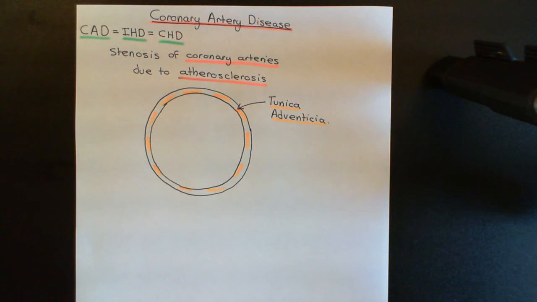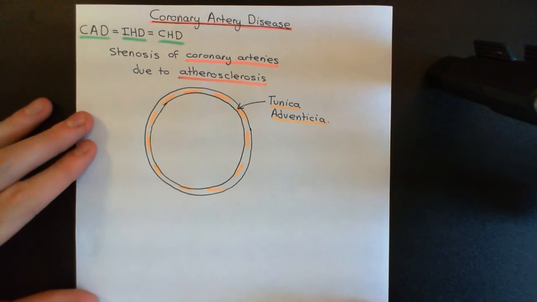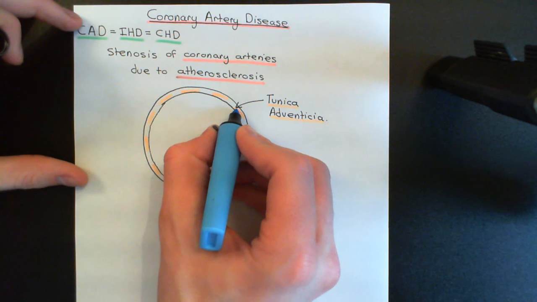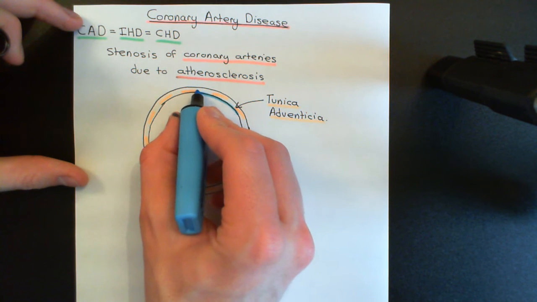Okay, then inside of the tunica adventitia, now just make sure this is nice and straight here. Inside the tunica adventitia, we're going to have another layer of connective tissue, a thin layer of connective tissue known as the external elastic lamina, and this is going to demarcate the beginning of the smooth muscle cell layer of the blood vessel wall. So I'll just colour this in now in blue here.